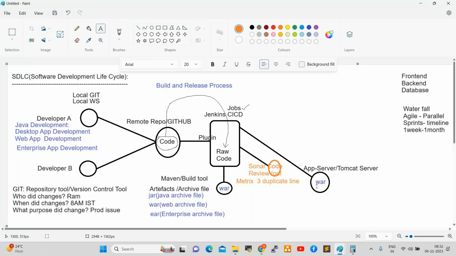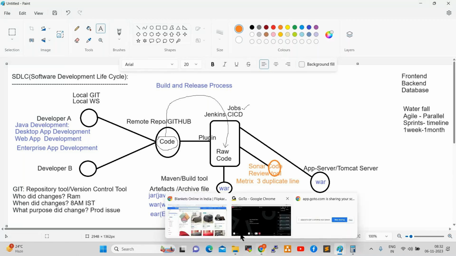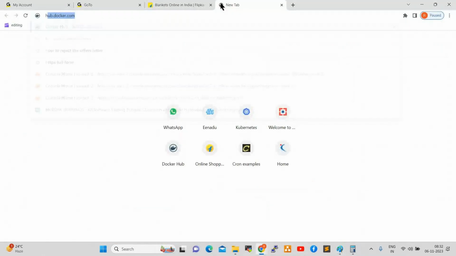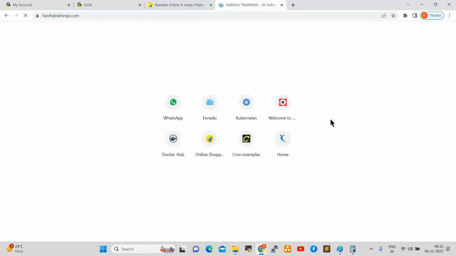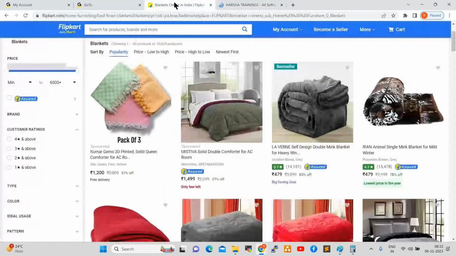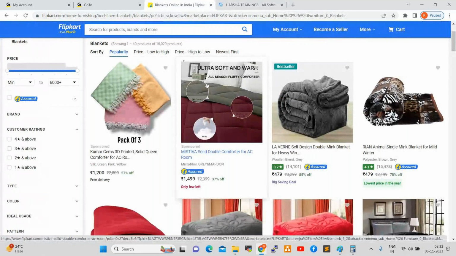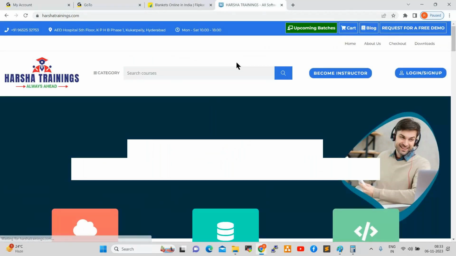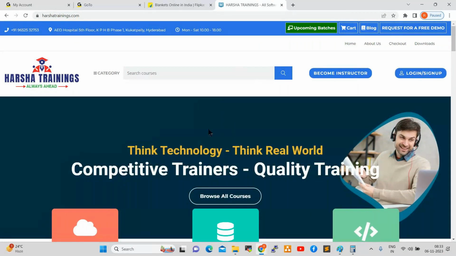Okay. So this is a live application. There are also non-live applications. A non-live application is, for example, harshatrainings.com. In Flipkart, on the fly, they give offers, and that will be reflected automatically. But this is a non-live application, harshatrainings.com.